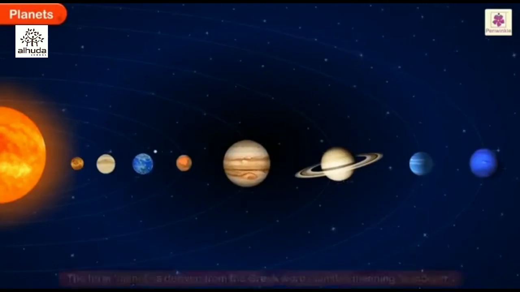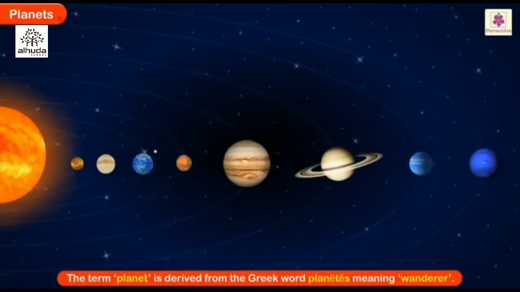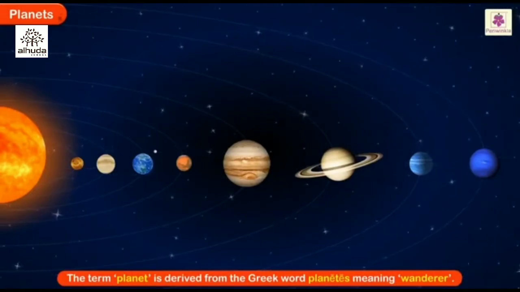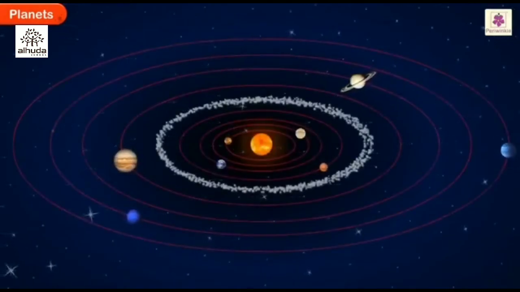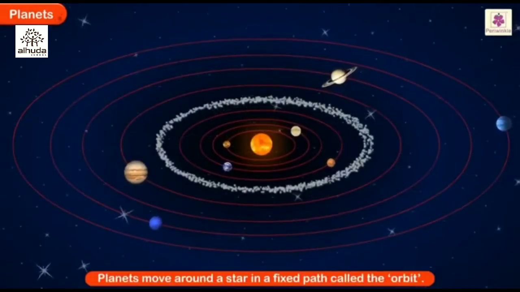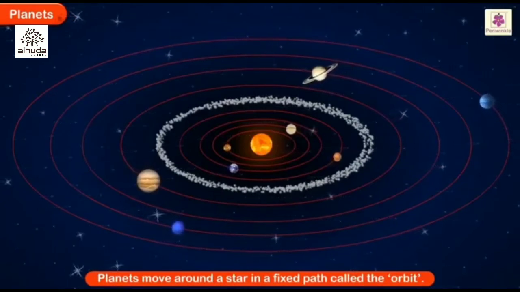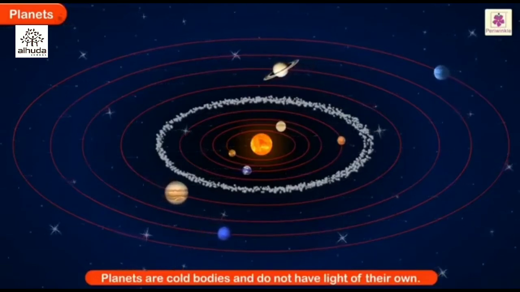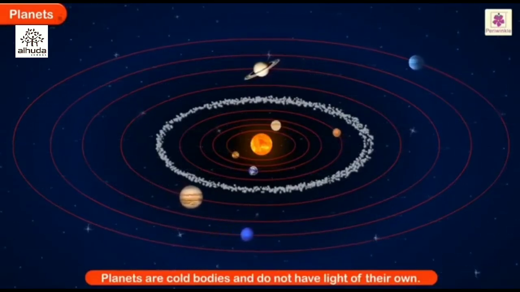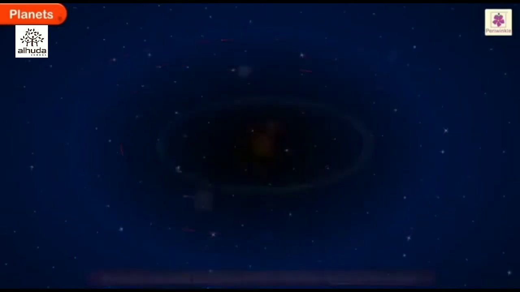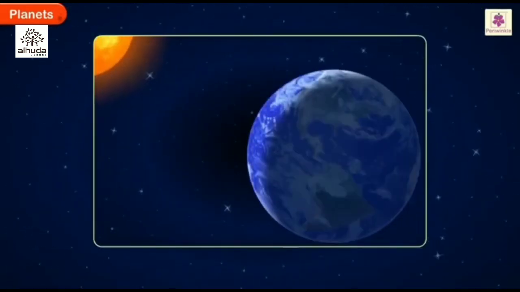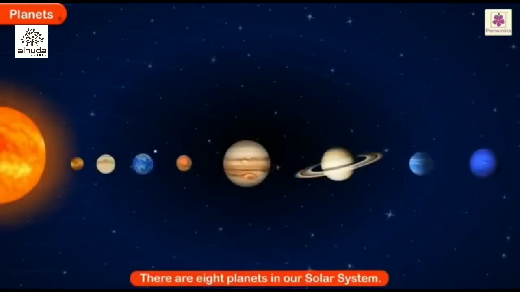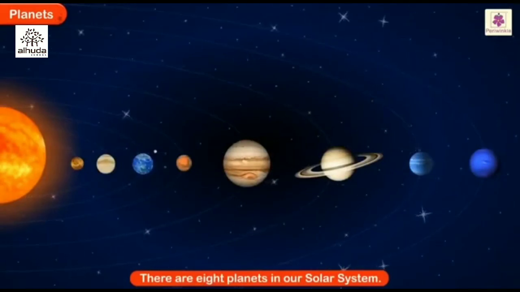Planets. The term planet is derived from the Greek word planetes, meaning wanderer. This is because planets move around a star in a fixed path called the orbit. Planets are cold bodies, and unlike stars, they do not have light of their own. They can be seen only when a star illuminates them. There are 8 planets in our solar system.